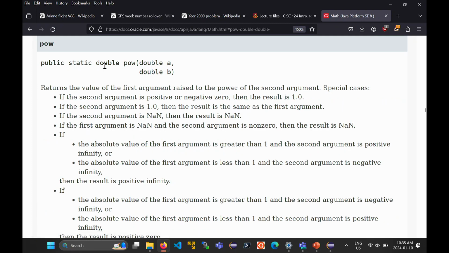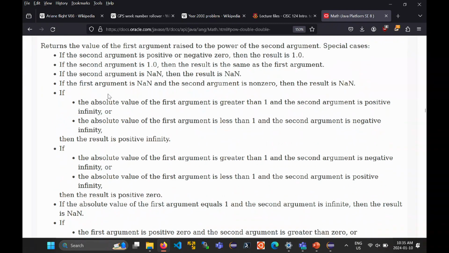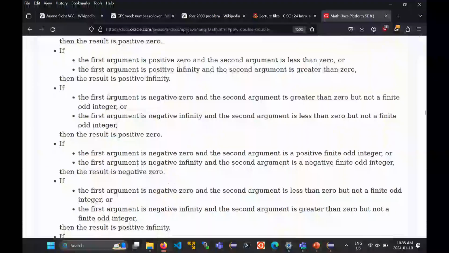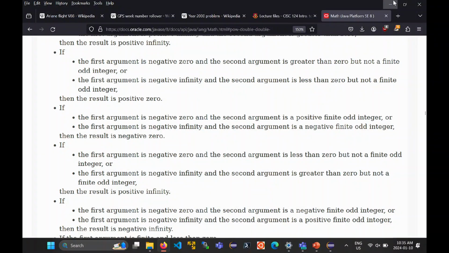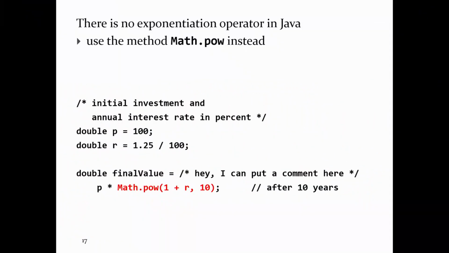So pow tells you that it returns a double. It takes in a value a and a value b that are also both doubles. And then it computes the first argument, a, raised to the power of the second argument, so a raised to the power b. And then there's a bunch of special cases where it may or may not work. There's a lot of them, actually. Look at that. Okay, so there's how you can find the description for methods in Java.